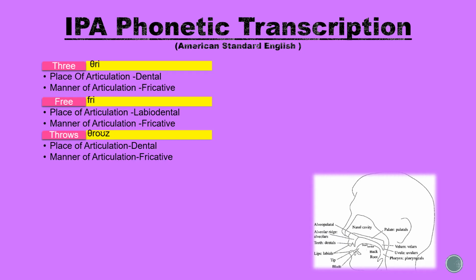The word free. The place of articulation is labiodental. This is because the F sound is produced by raising the lower lip until it comes near the upper front teeth. The manner of articulation is also fricative. There is almost a closure but just not quite. Throws. The place of articulation and the manner of articulation is similar to that of the word three.